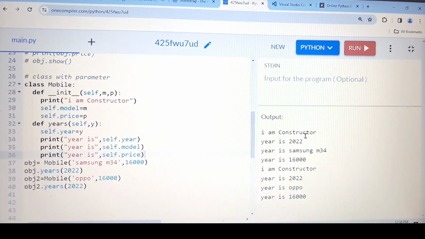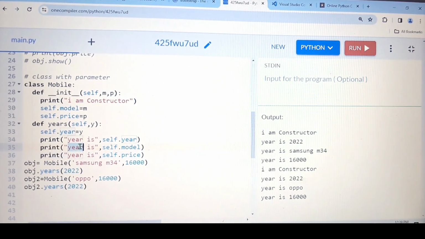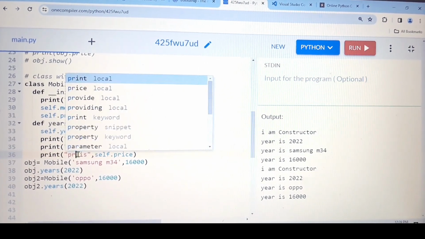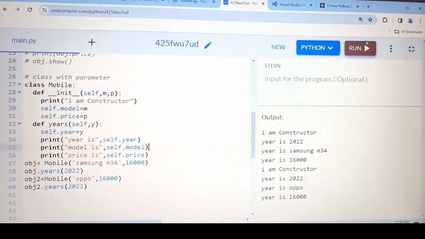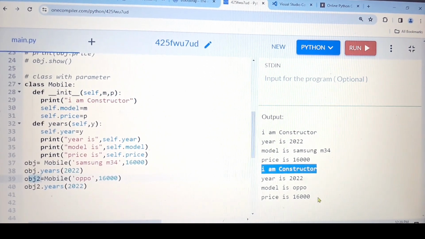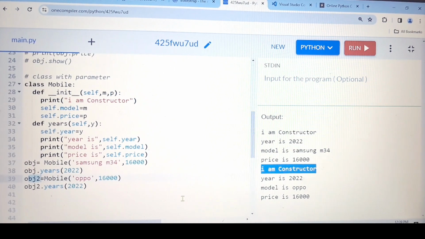See, first time it is printing I am a constructor, year is 2022, year only. Okay, sorry, we need to change this one. This one should be model, and this one should be price. Okay, now let me run again. Yeah, so I am a constructor, year 2022, model is Samsung, price is 16,000. Then I have created one more object, so it's printing I am a constructor, year is 2022, model is Oppo, price is 16,000. See, this is the beauty if we are using the class with parameter.